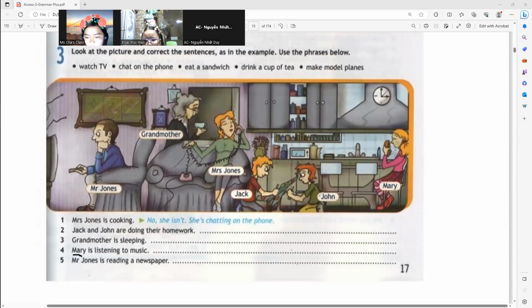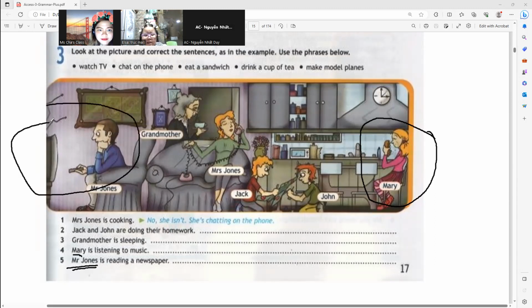Mary is eating a sandwich, a hot dog or a sandwich, I guess. All right. How about Mr. Jones? Mr. Jones is reading a newspaper. No, he isn't. He is watching TV. Okay, very good.